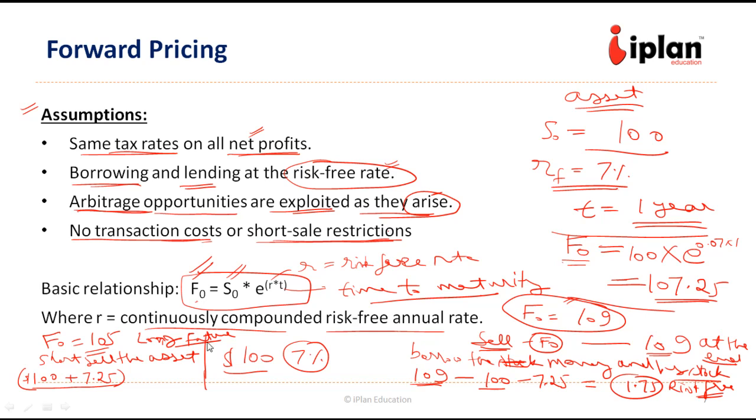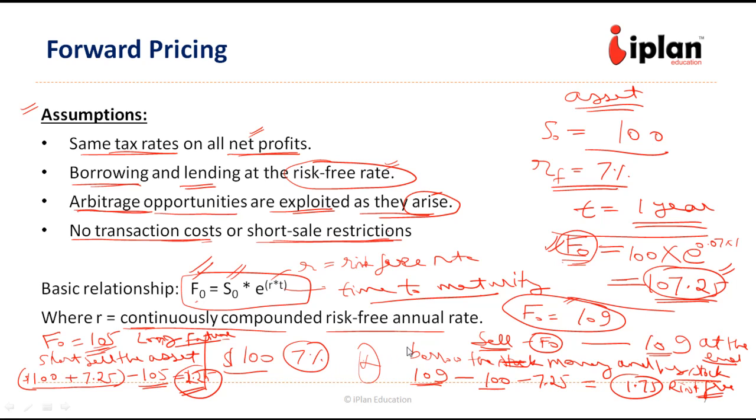This is the money he will receive in the end, and since he is long in the forward contract, he has to buy at the time of expiry, so he can buy at 105. So minus 105, this is the amount he has to pay, and then he can return the asset to the broker from whom he had borrowed it for short selling. So he is going to gain 2.25. This is again a risk-free arbitrage gain. But in real life, this kind of situation does not arise since forward prices follow the no arbitrage relationship. So in the market, the price is going to be 107.25 only, so that these kinds of risk-free arbitrage situations do not arise.